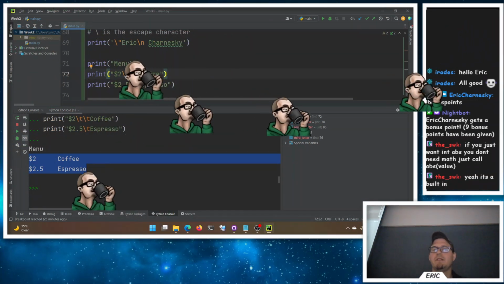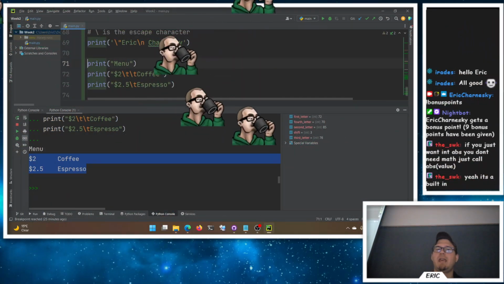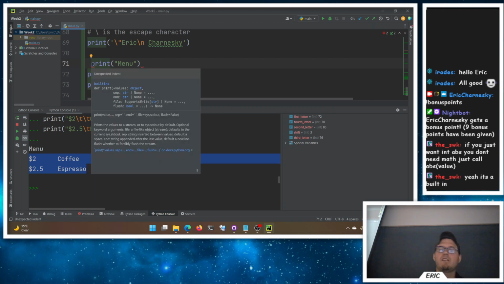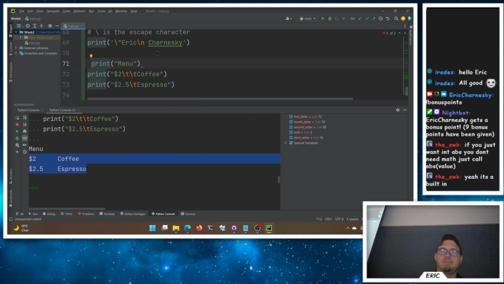Remember, generally Python gets upset if things are not tabbed properly or spaced properly. Notice it turns red right away. And the error here, if you just hover over it, it should tell me, where is it? There's the message. Unexpected indent. It gets really upset. So Python's very sensitive to your white space here. Well, you can do tabs, you can do new lines, you can put them all in.